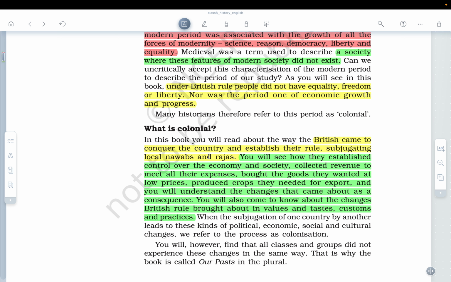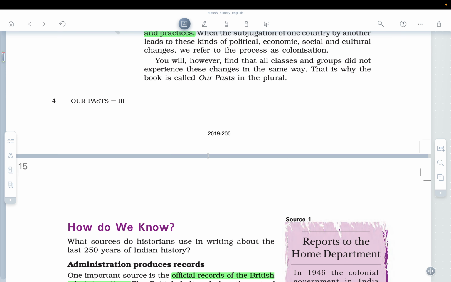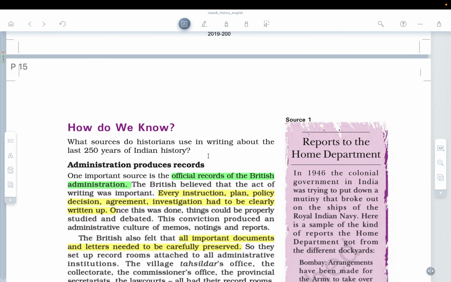You will also come to know about the changes British rule brought about in values and tastes, customs and practices. You will, however, find that all the classes and groups did not experience these changes in the same way. That is why the book is called Our Past in the Plural.